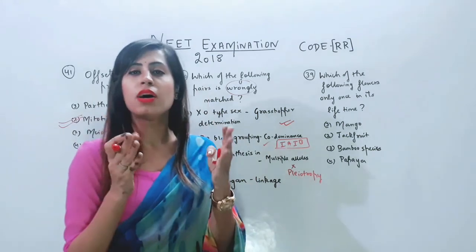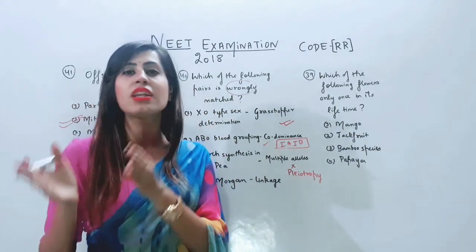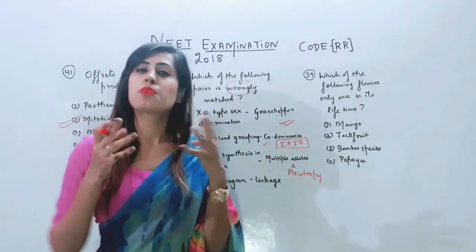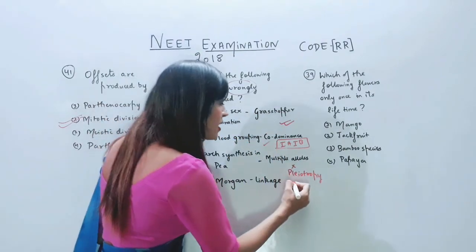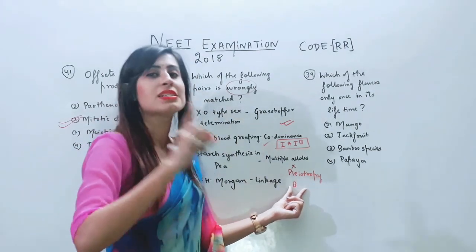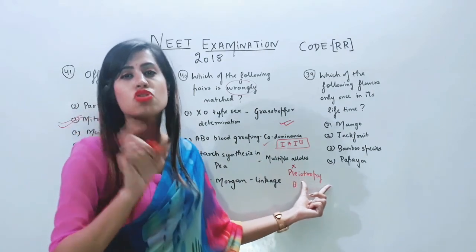Pleiotropy derived from a word called pleion. Pleion means more. A single gene controls more than one character. A single gene shows expression of multiple phenotypes. So it is controlled by a single gene B, but the B gene controls the starch synthesis as well as the seed shape. So this is an example of pleiotropy.